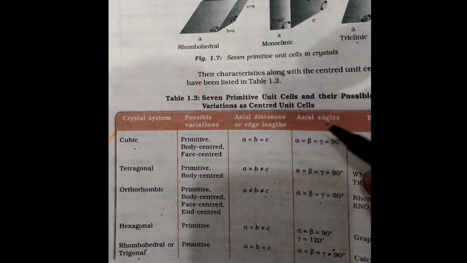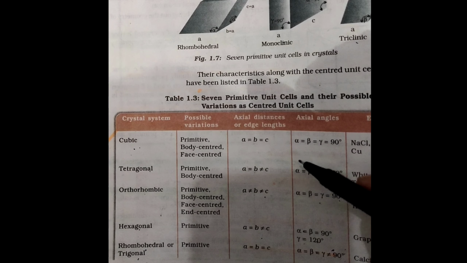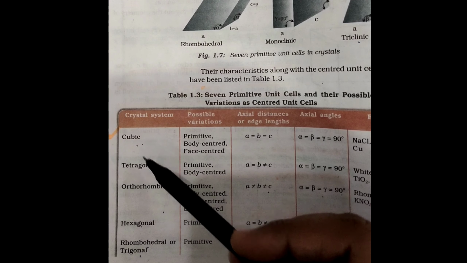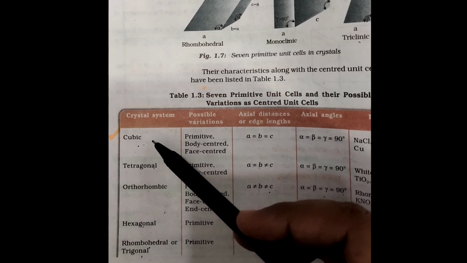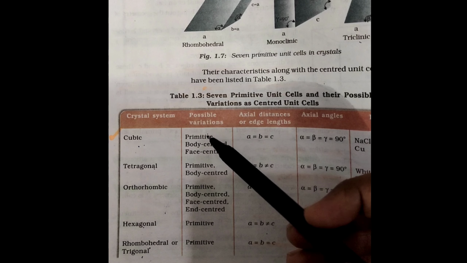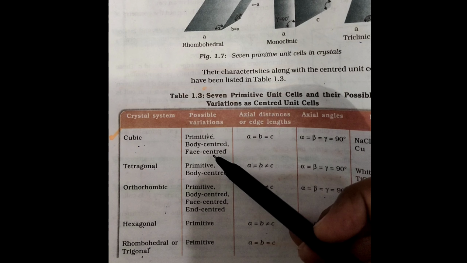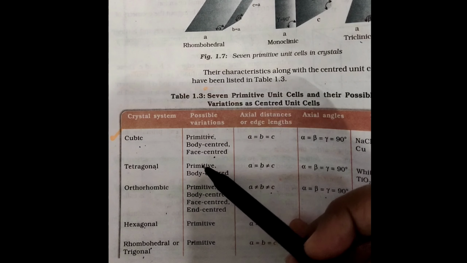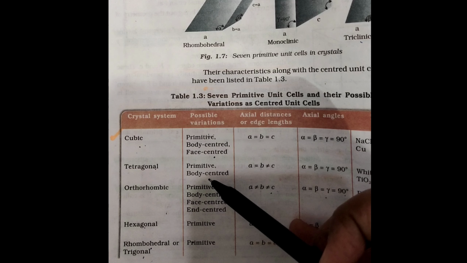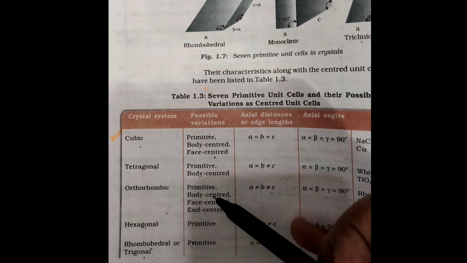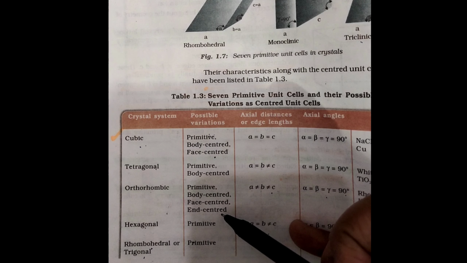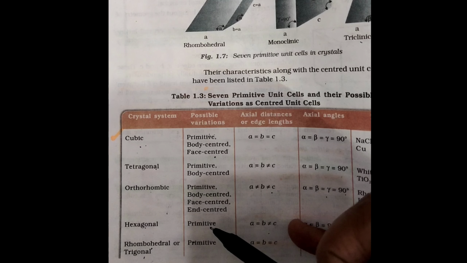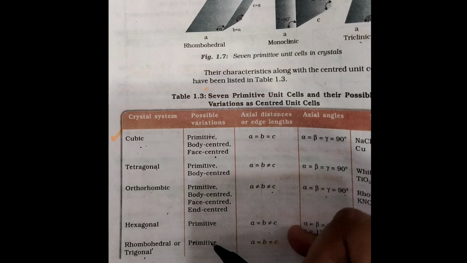You have to learn these parameters in every type of primitive unit cell. Now comes the important topic, Bravais lattices. In Bravais lattices, the cubic unit cell is divided into three categories: primitive, body centered and face centered. Tetragonal is divided into primitive and body centered. Orthorhombic is divided into primitive, body centered, face centered and end centered. Hexagonal is divided into primitive. Rhombohedral is only primitive type.